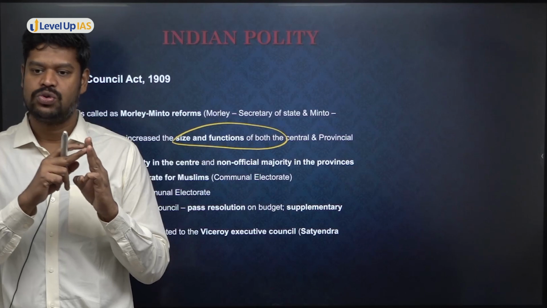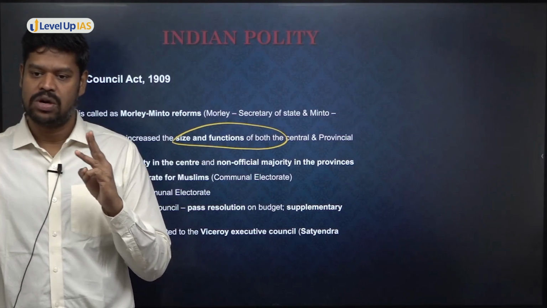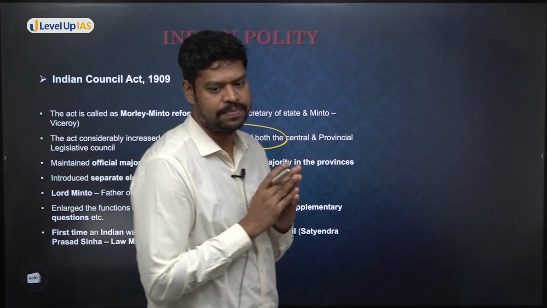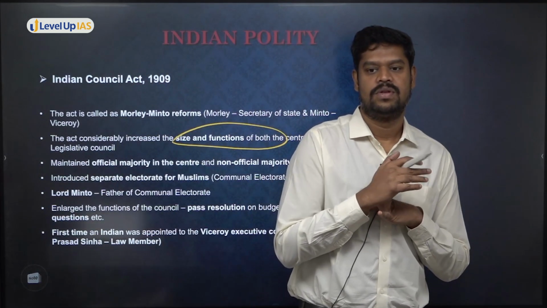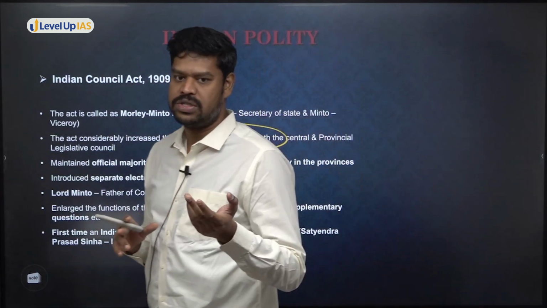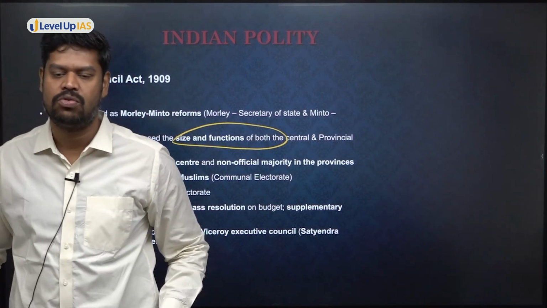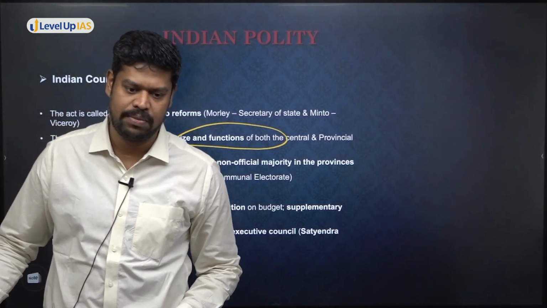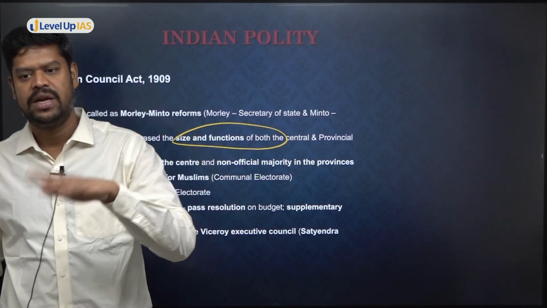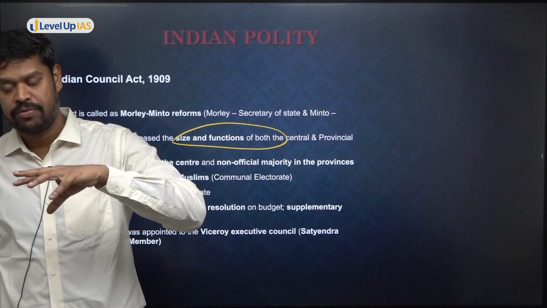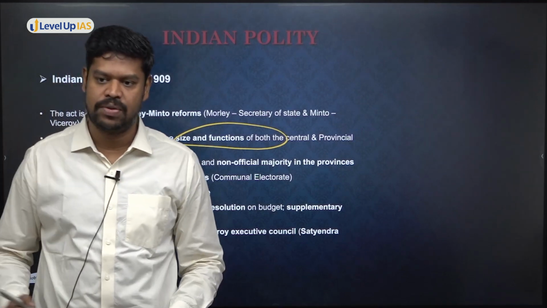They can not only ask questions on public importance, they can ask what are called supplementary questions. Now, what do you understand by supplementary questions? Very good, cross questions. Say, for example, when you ask me a doubt, I clarify your doubt, and you can ask me a subsequent doubt on whatever I say. That is basically what are called supplementary questions. And they can bring in some motions also. So all these powers have been given. So their functions have been considerably increased over a period of time.